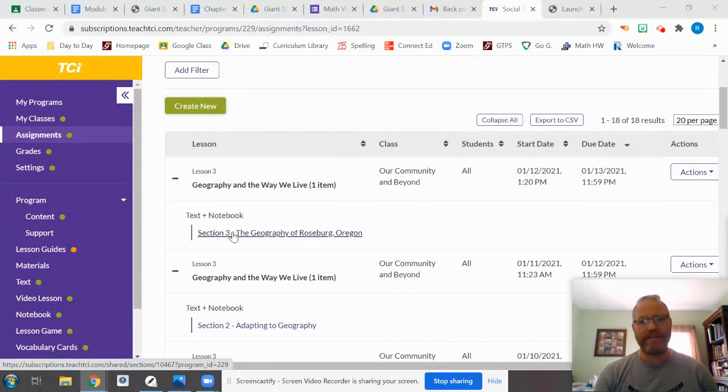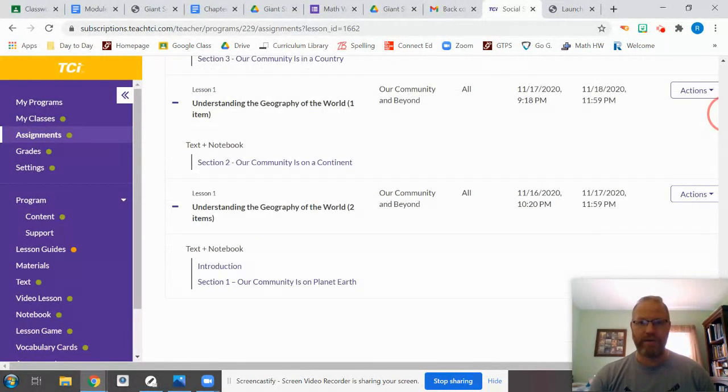So what we've noticed is that we were struggling to find our assignments. For some reason, TCI with 2021, they've gotten kind of confused with the dates and how to organize. So normally it would be in a date order, and you could find the newest things at the top. For you guys, it's all the way at the bottom possibly now. So go all the way down and you might see it down there.